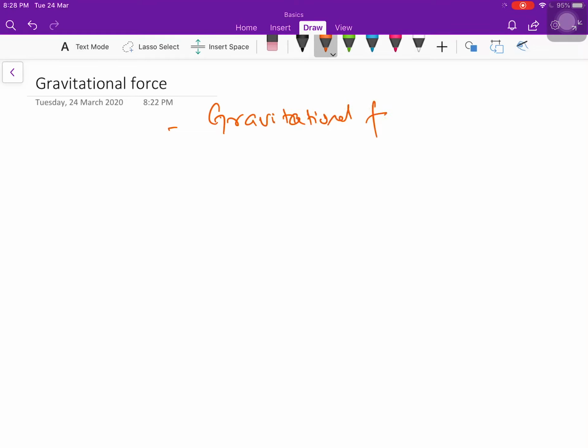You all must have heard about this famous story about Sir Isaac Newton and the apple, that he was sitting below an apple tree, then an apple fell on the earth. So he was amazed why this apple comes down to earth, why it doesn't float in the air. This is where the whole concept of gravitational force came into his mind. And after studying a lot, in 1687 he proposed a law about the force of attraction, which we call Newton's law of gravitation.